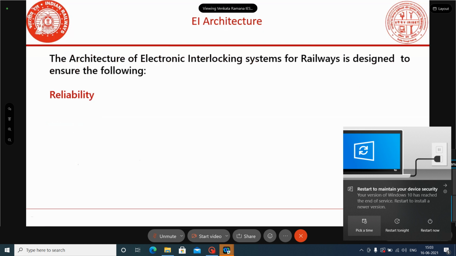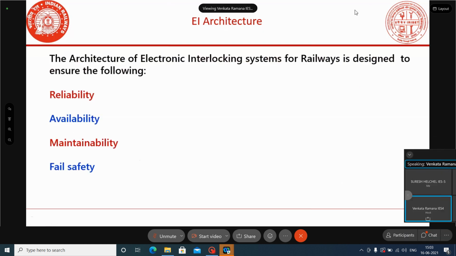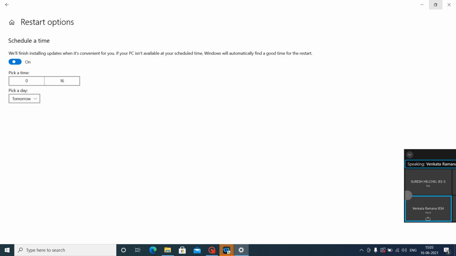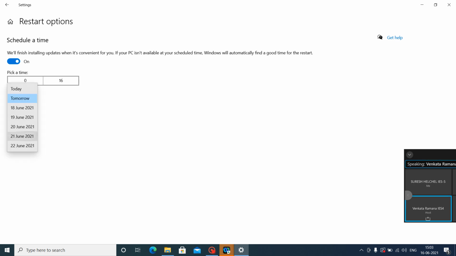This EA system should be more reliable, meaning it should give the desired output under the stated condition within the stipulated time. The equipment should be more available, meaning availability should be high.